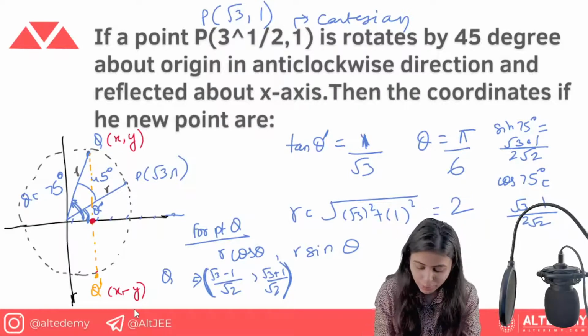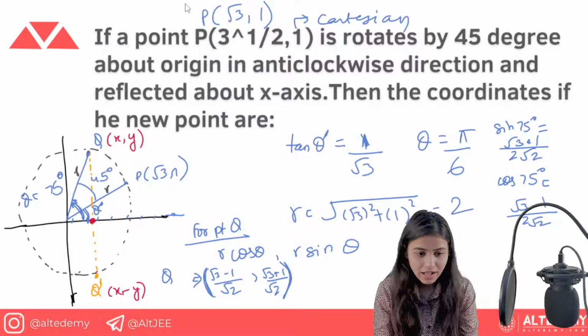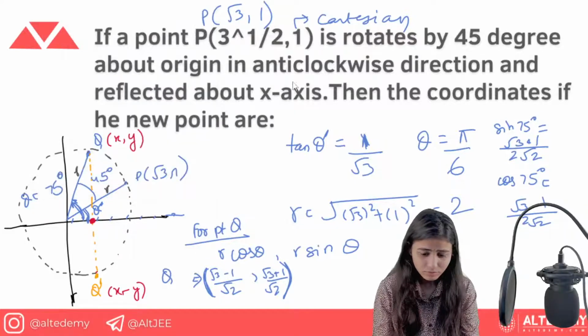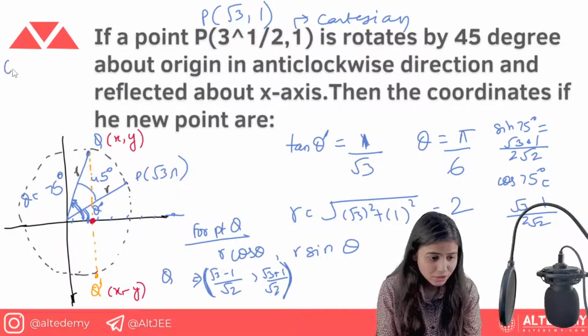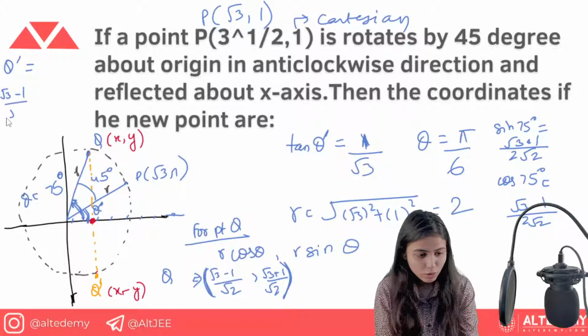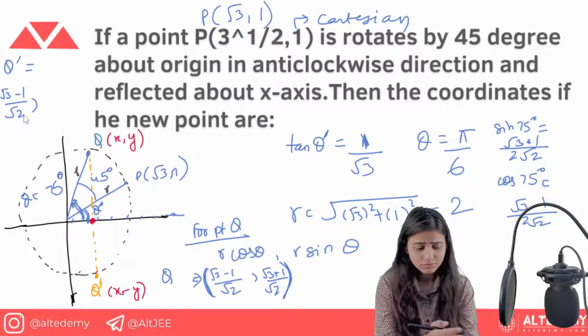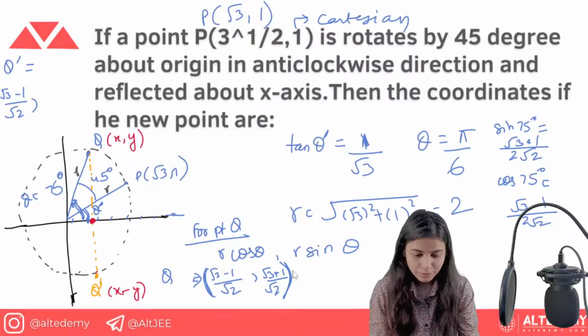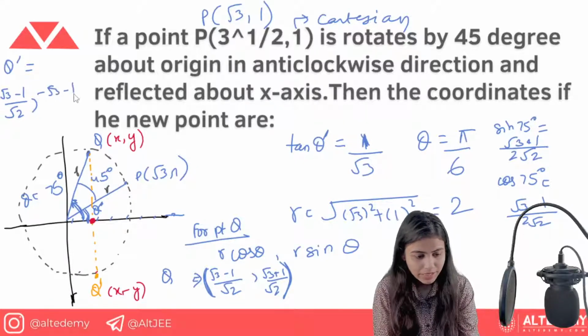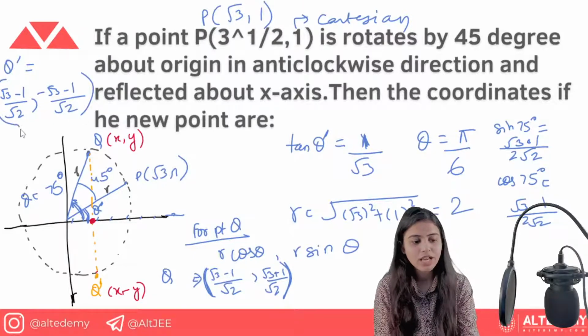So what is the point Q dash? That is our answer. That will become x is same, that is root 3 minus 1 by root 2, comma, negative of y. That means we have to just multiply. So what does it come to? Minus root 3 plus 1 by root 2. So this is the point Q dash here.